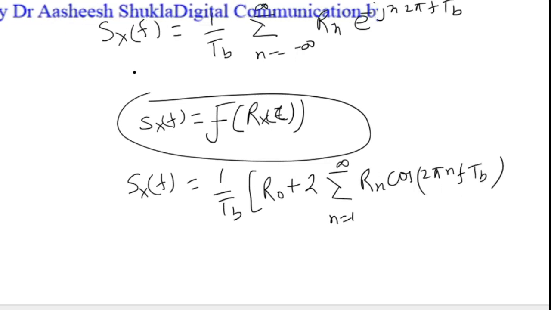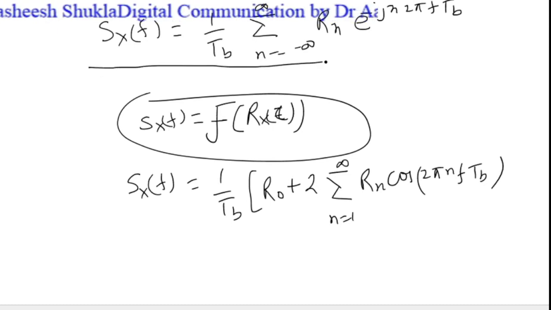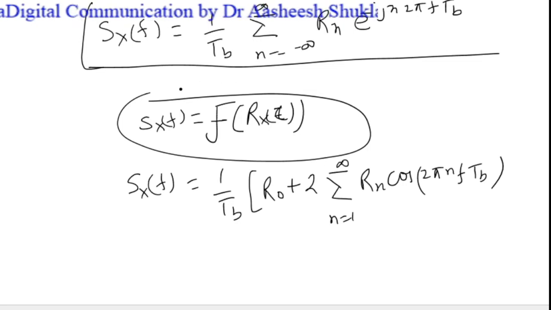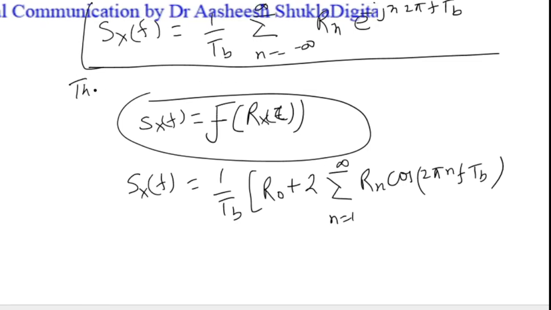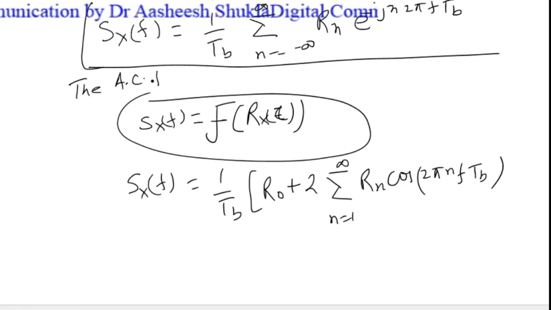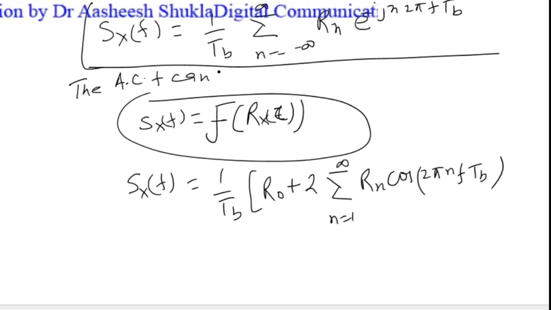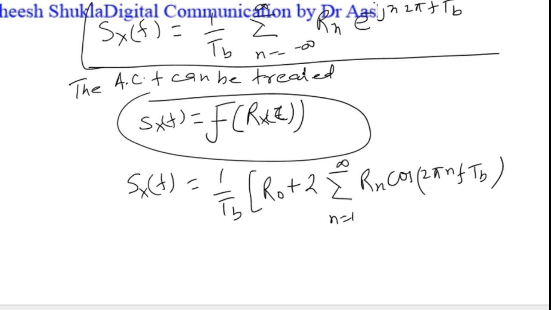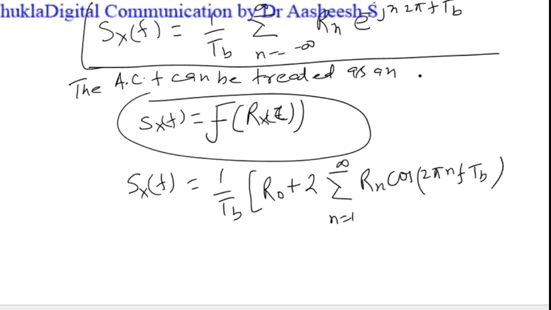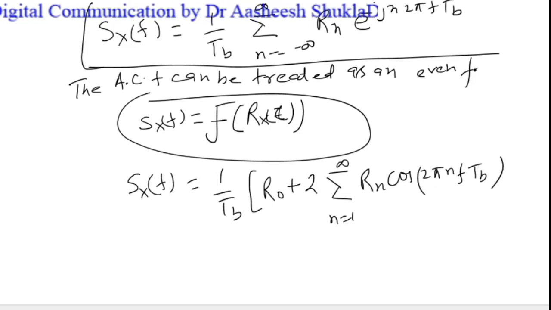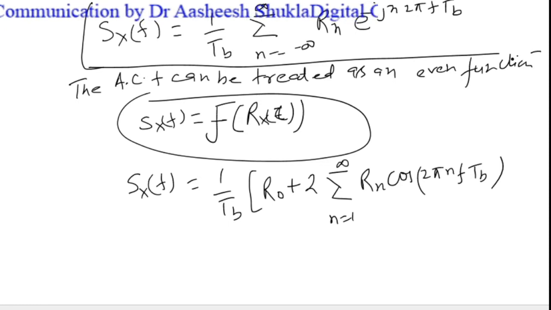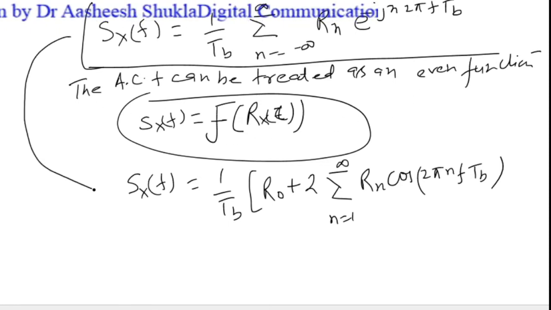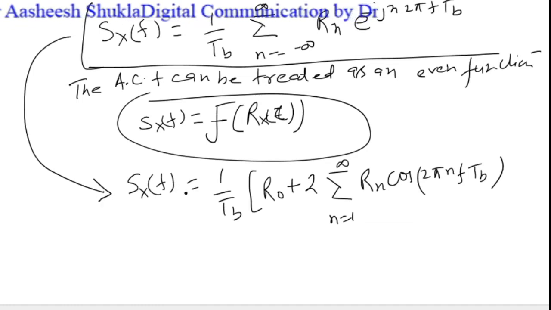Because we know that our input signal, as per this equation, has an autocorrelation function that can be treated as an even function, right? And if it is so, then we can modify this relationship to this, that is Sx(f) simply can be